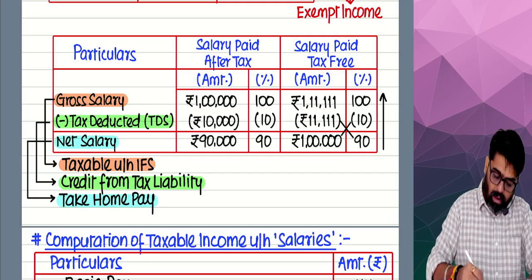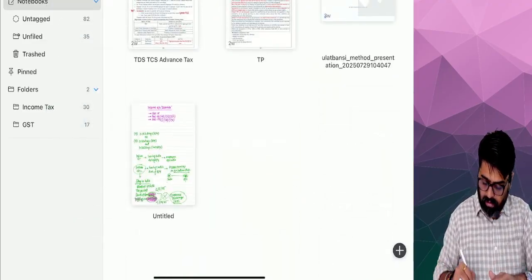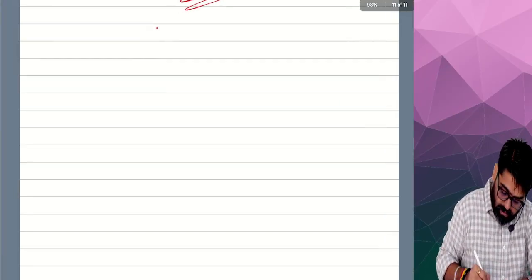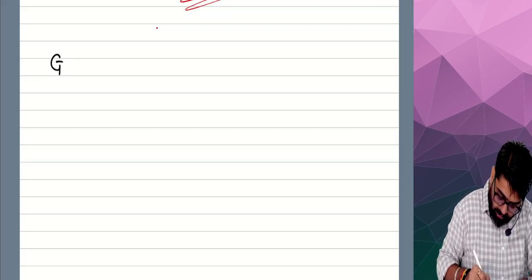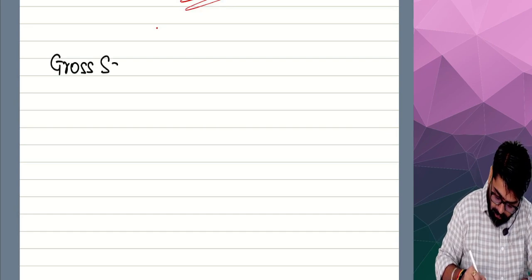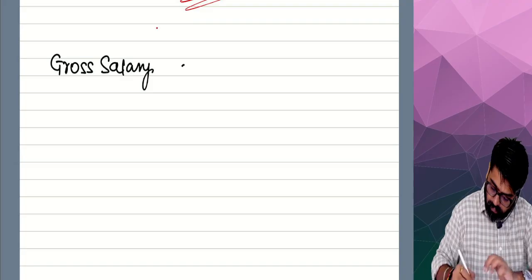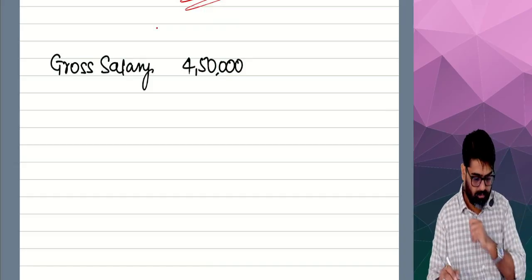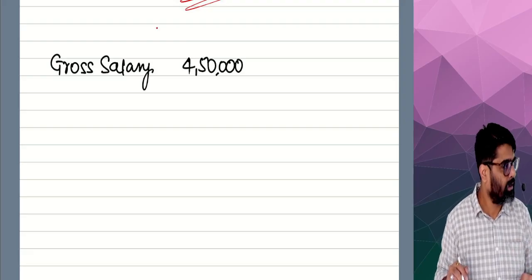Okay. So now I'm making a small example for you. You are going to give me the answer. Ready? Okay. Your gross salary was 4,50,000. How much was your gross salary? 4,50,000. Now, from your gross salary, your employer was supposed to deduct TDS.